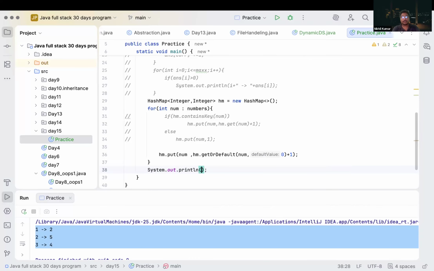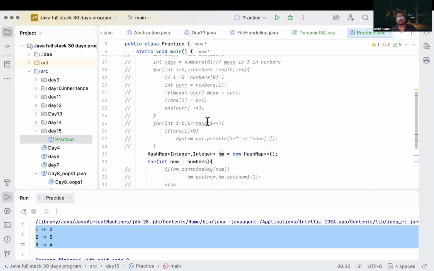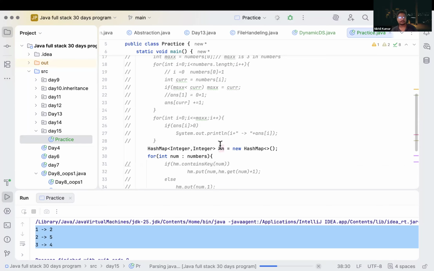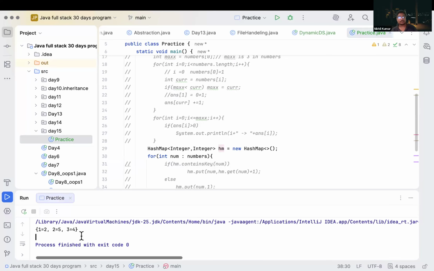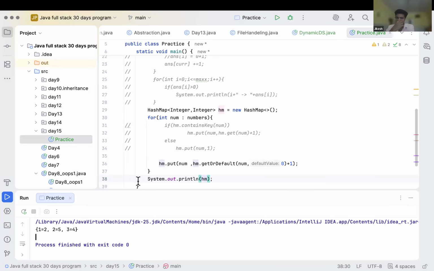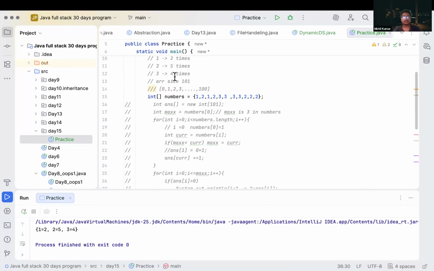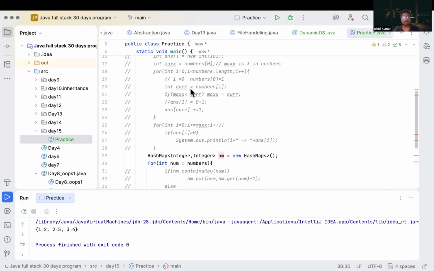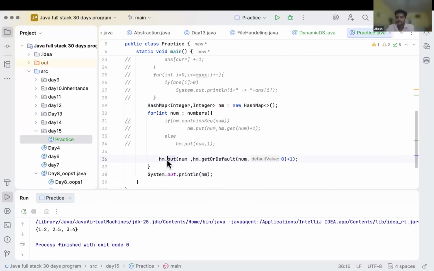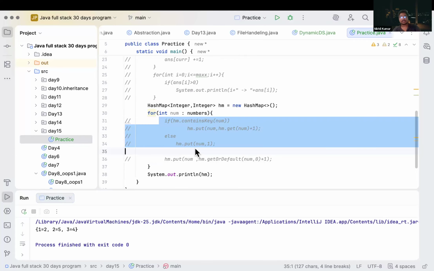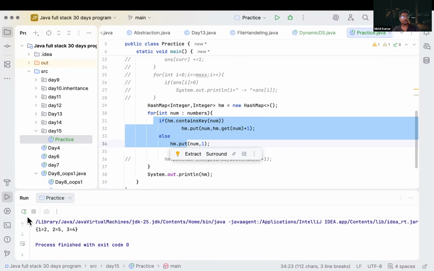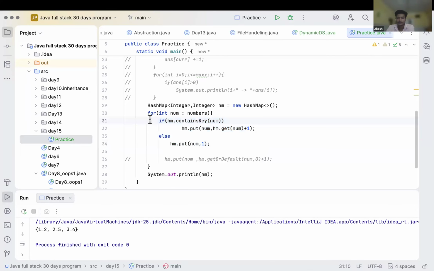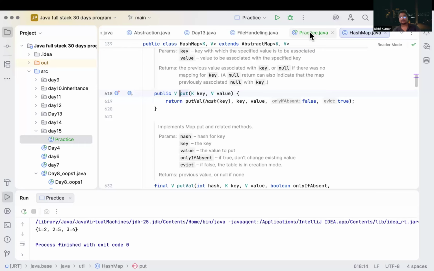Now if we try to print this hash map, what will be the output? We got the frequency, we are getting correct frequencies. We have 1 equal to 2, 2 equal to 5, 3 equal to 4. If we comment it out and run these lines, then also we will get the same answer. Correct? Is it clear?